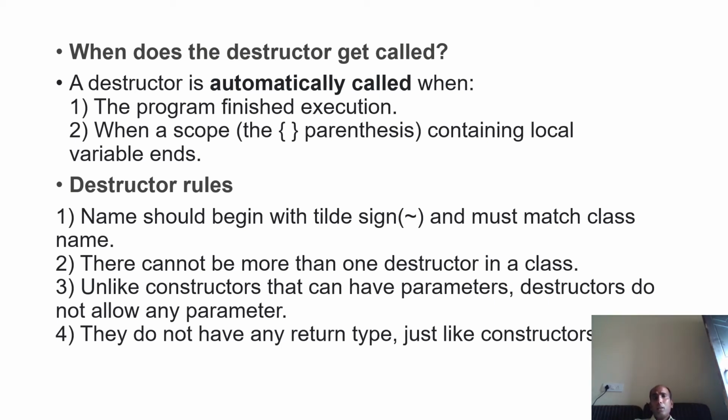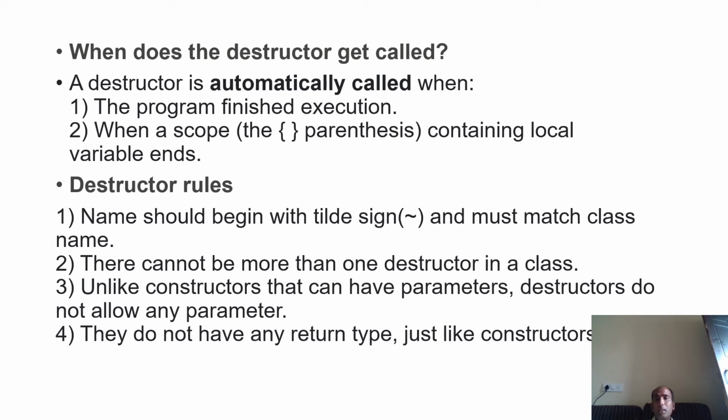The question arises, when does the destructor get called? Again, it is called automatically, but when? When the program execution finishes or you come out from the curly braces. Curly braces are where you define the local variables, and when you come out from these curly braces, all these variables get destroyed. So when you create an object within curly braces and come out from them, the destructor will automatically be called. Or generally when the program execution finishes, the destructor will be called and destroy all the unused objects. You will not see anything, but yes, the destructor will be called.